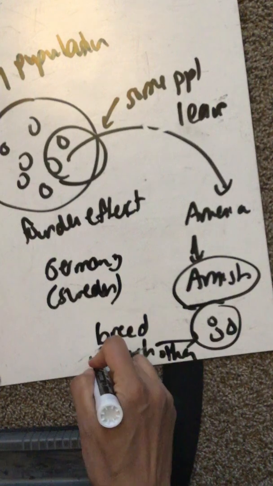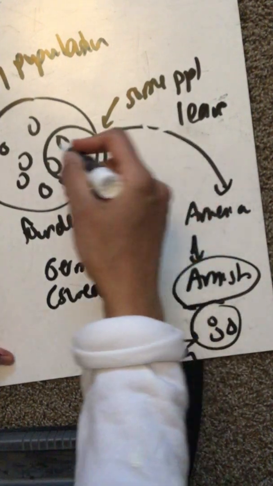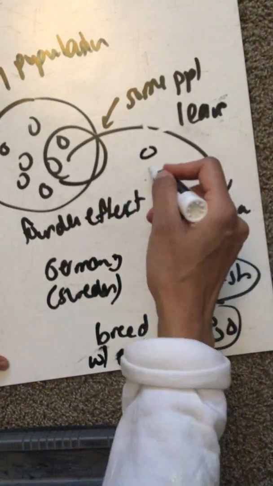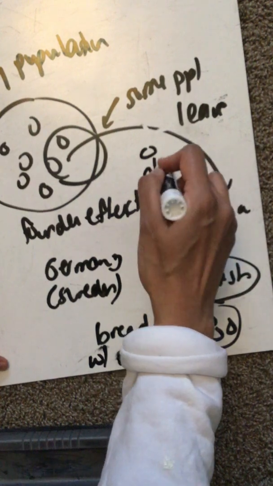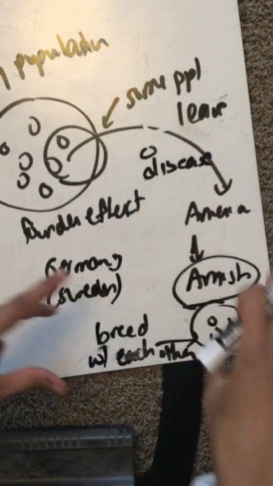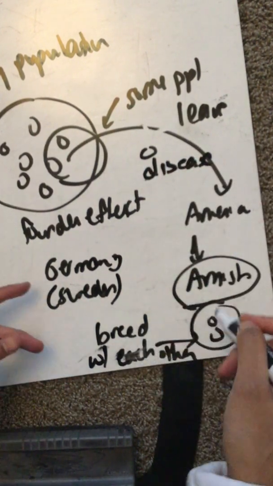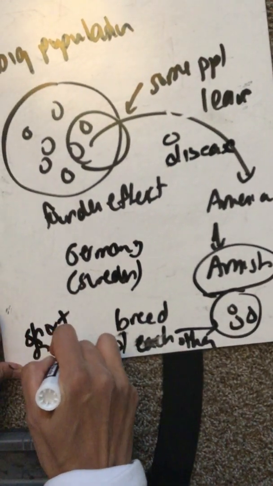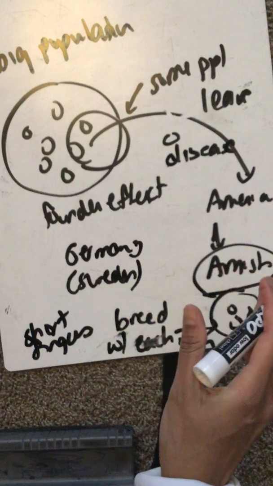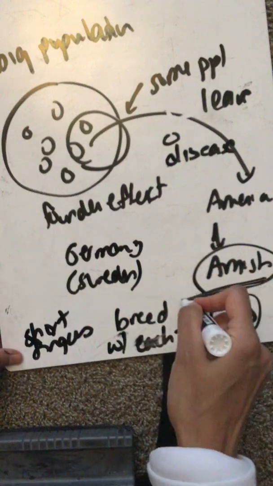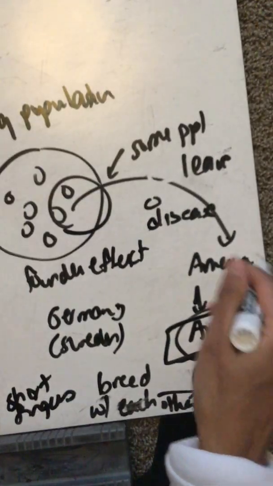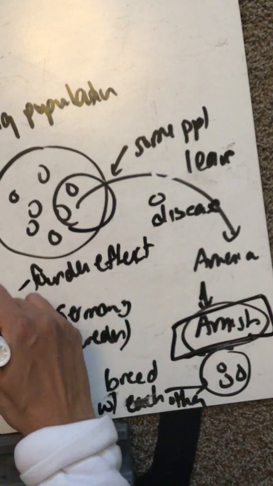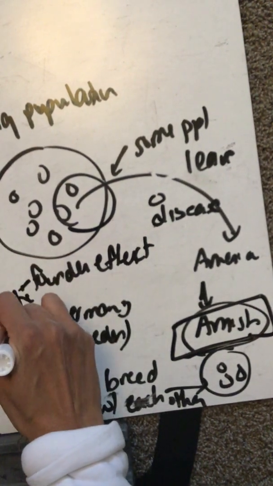Now, one of these people who immigrated to America ended up carrying a disease. Because the Amish bred within themselves, the incidence of this disease, which is like short fingers and short legs, became more prevalent in the Amish population. This is also an example of genetic drift because these people left.